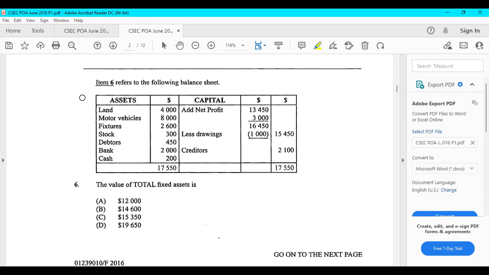Which one of these are fixed assets? Land is definitely a fixed asset, yes. Motor vehicle is definitely a fixed asset. And your fixtures. So all you're going to have to do now is to add your individual fixed assets to get your total fixed assets. So you add your 4,000 plus your 8,000, that is going to give you 12,000. Plus 2,600, which is going to give us $14,600. And the answer for this one is B. Ensure you read the questions properly.